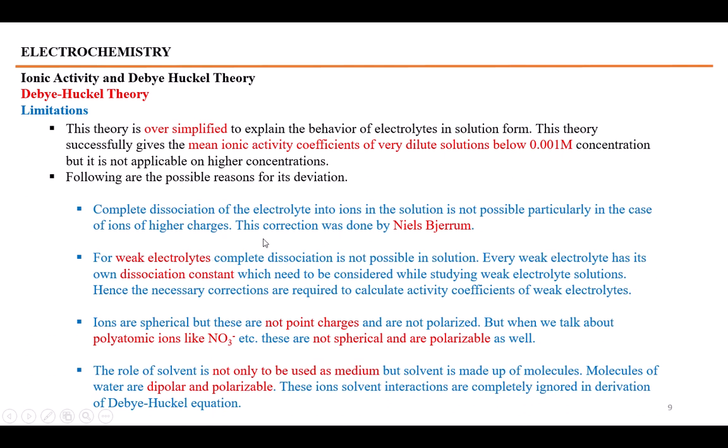So it is not workable for all electrolyte solutions, but this theory is workable on strong electrolyte solutions, and whenever the electrolytes consist of only monatomic single charged ions, this theory works to a large extent but not on weak electrolytes.